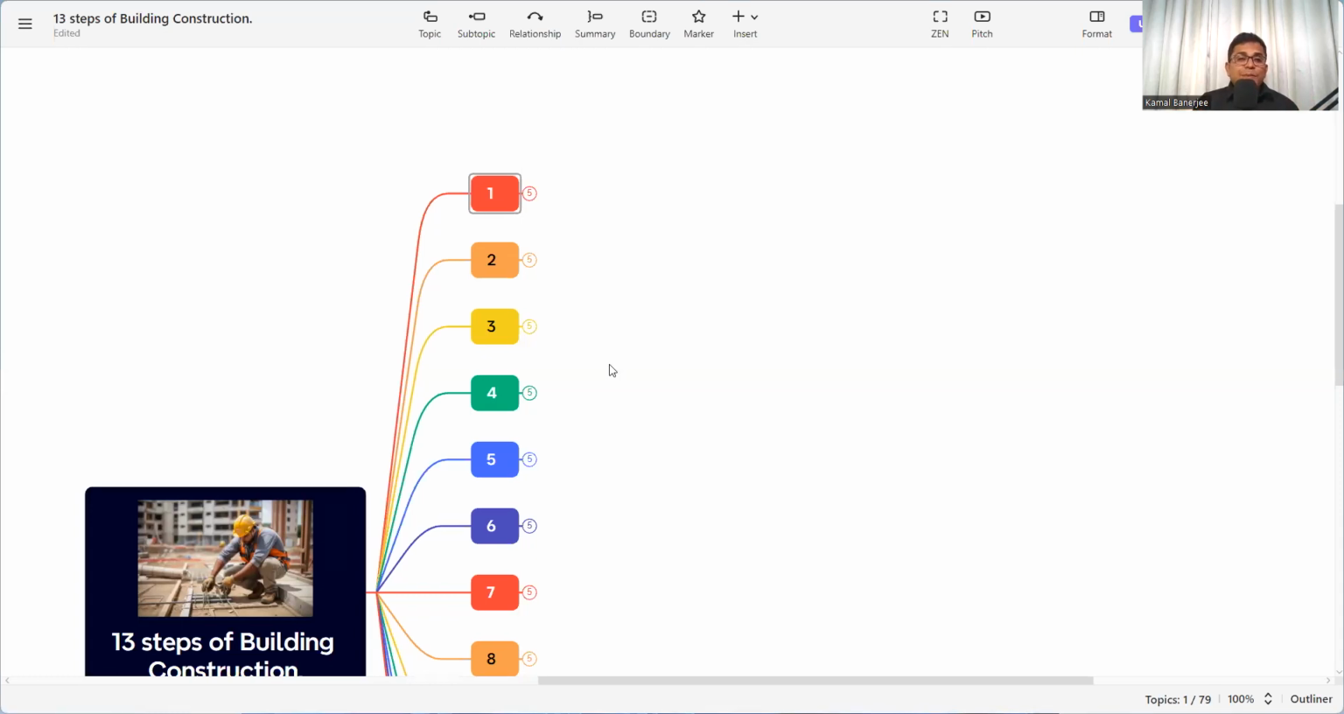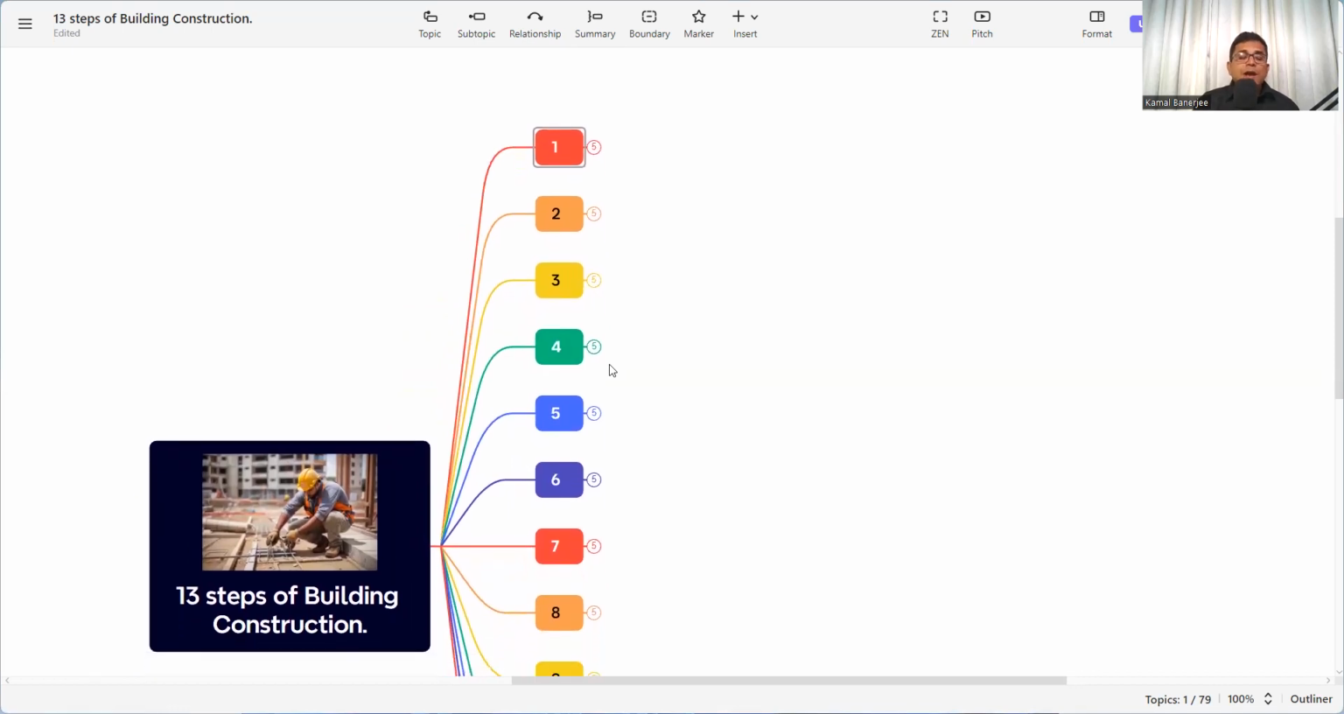There are multiple steps in building construction, but I have summarized 13 steps from beginning to end, so that anybody can understand the steps involved in building construction. Those who are new in this journey, those who are coming from university, need to know the steps they need to follow from project inception to completion for a better construction. So what is the first step for building construction?